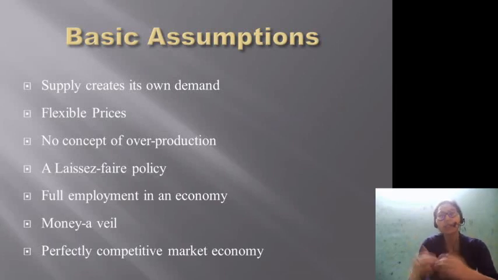Due to the flexibility of these prices, whether the prices of goods and services, prices of labor, or prices of capital, the economy itself adjusts into an equilibrium situation where supply is always equal to demand. So he assumes there will be no overproduction, because supply will always be equal to demand, or demand is always equal to supply, right?